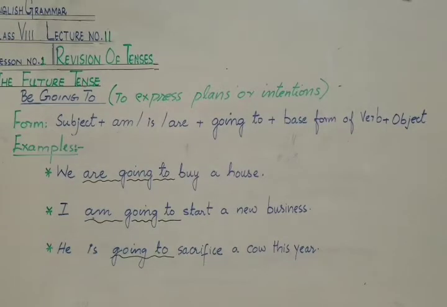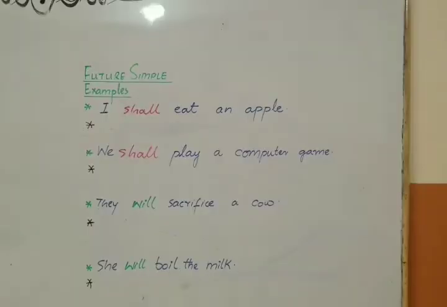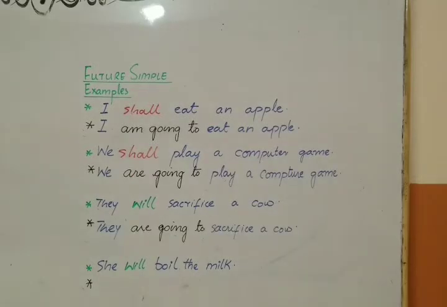Now let's learn how to use be going to in place of shall or will. The first sentence we have, I shall eat an apple, and I have to use be going to in place of shall. Here it is, I am going to eat an apple, and next we have we shall play a computer game. Okay, we are going to play a computer game.